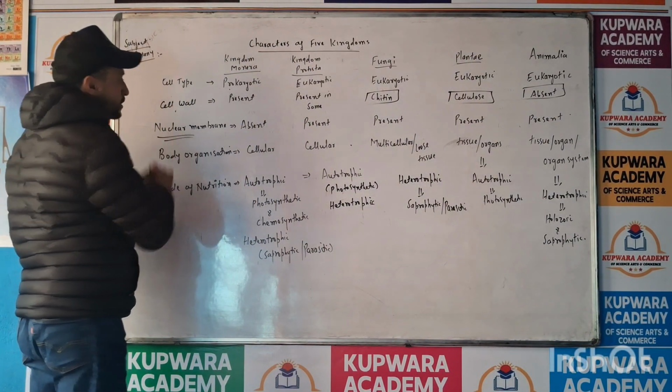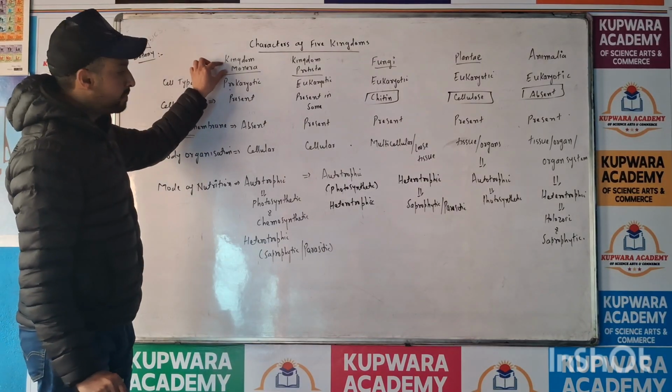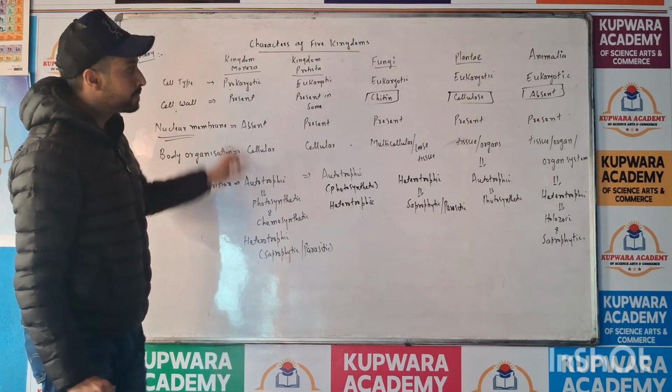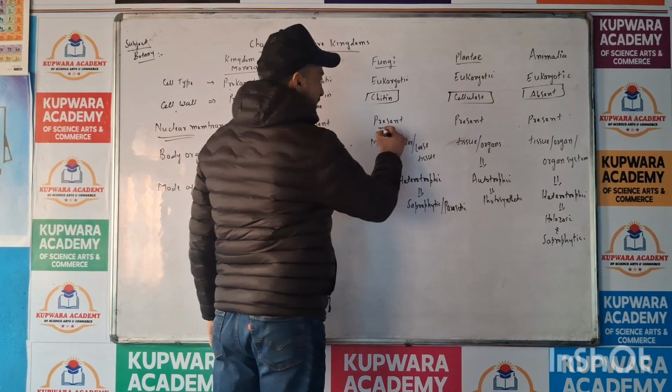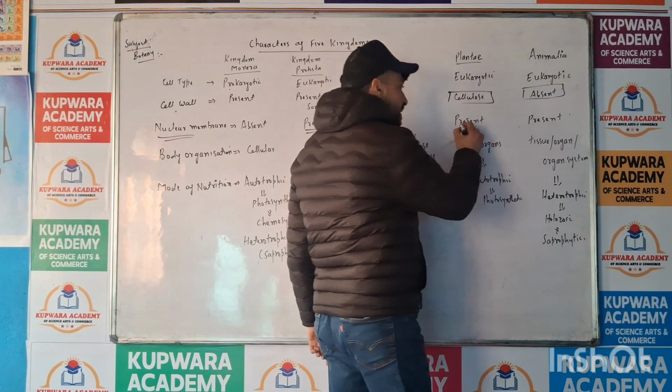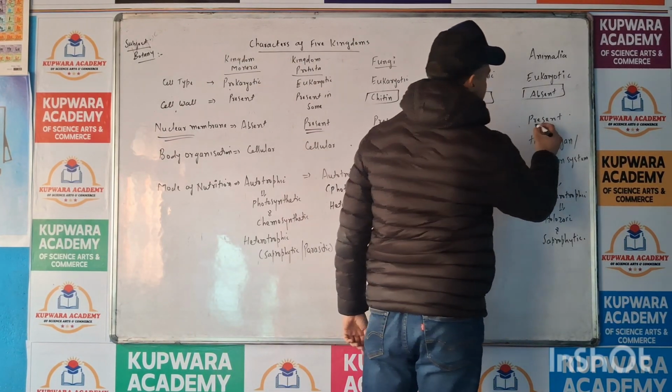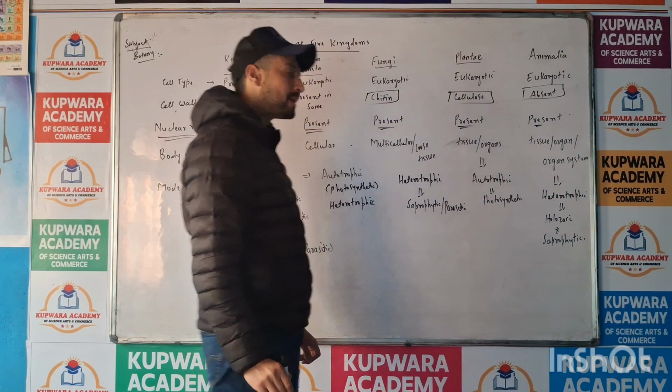Now we'll talk about nuclear membrane. In Monera, nuclear membrane is absent. In Protista, nuclear membrane is present. In Fungi, it is present. In Plantae, nuclear membrane is present. And in Animalia, nuclear membrane is present.